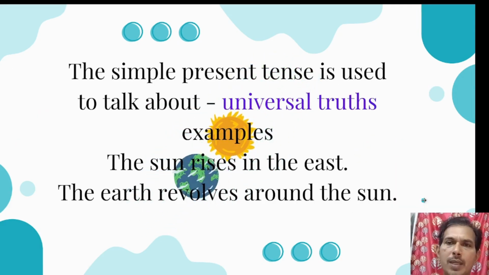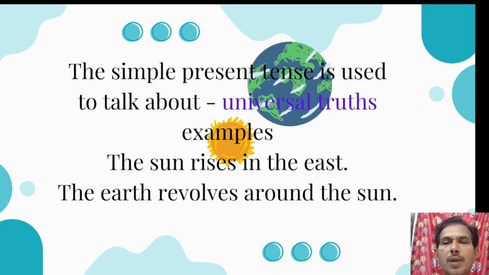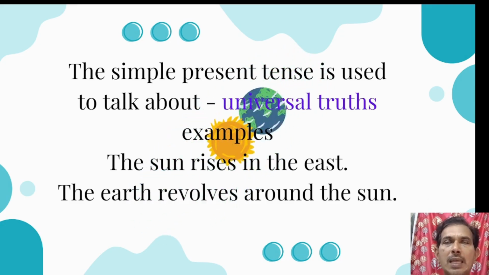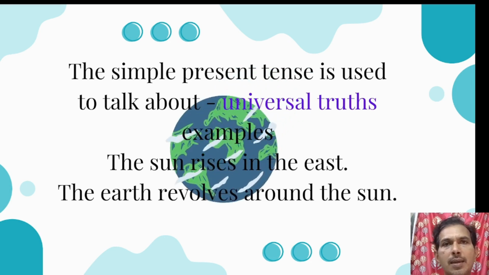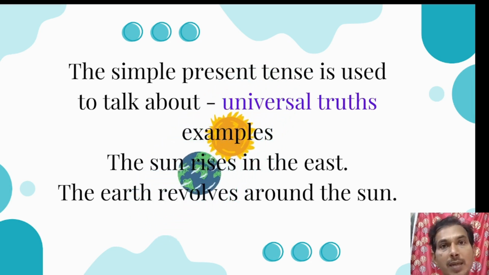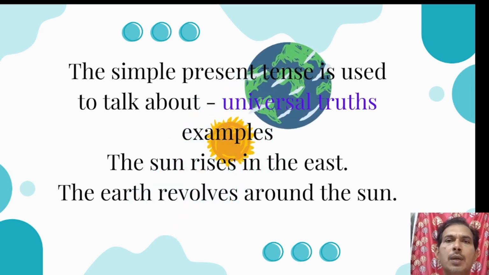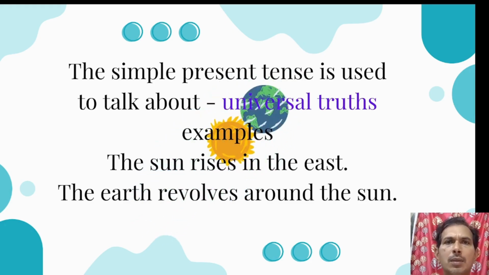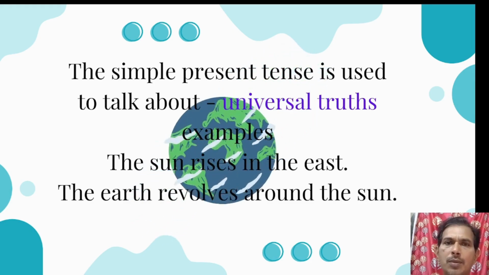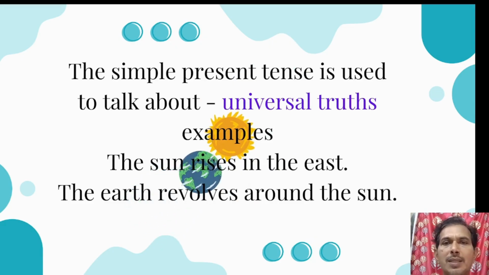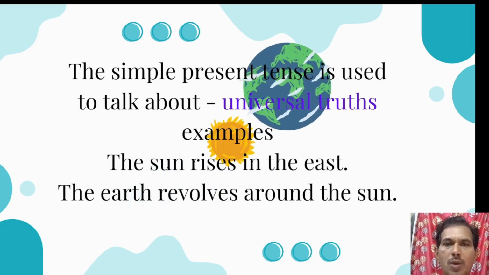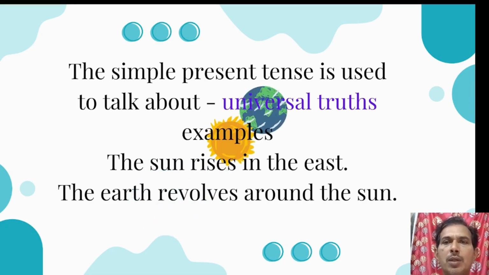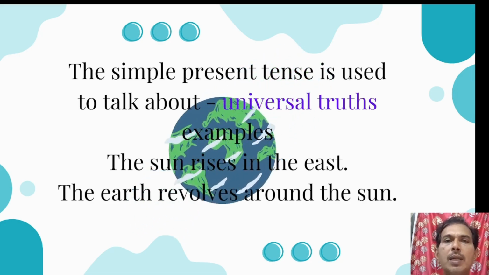The simple present tense is also used to talk about universal truths. For example, the sun rises in the east, the sun sets in the west. There are 8 planets in our solar system. The moon revolves around the earth. These are some of the examples of universal truths. So we always use the simple present tense to talk about these universal truths. This is an important use case of the simple present tense.